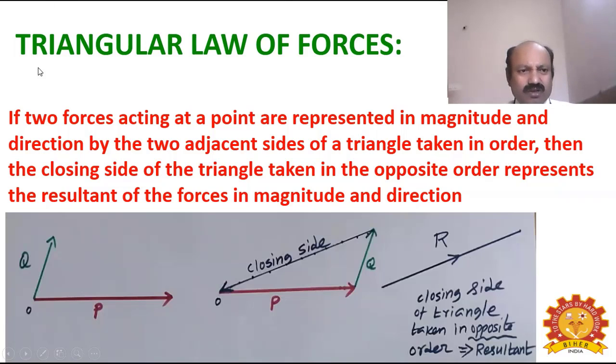Now let us look into the statement of the triangle law of forces. If two forces acting at a point are represented in magnitude and direction by the two adjacent sides of a triangle taken in order, then the closing side of the triangle taken in order represents the resultant of the forces in magnitude and direction.